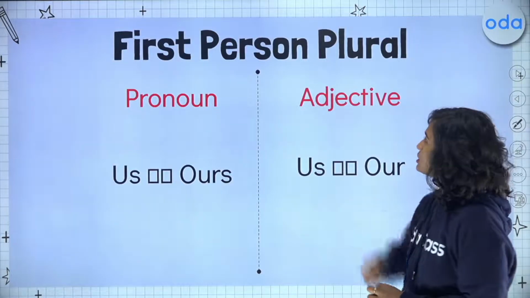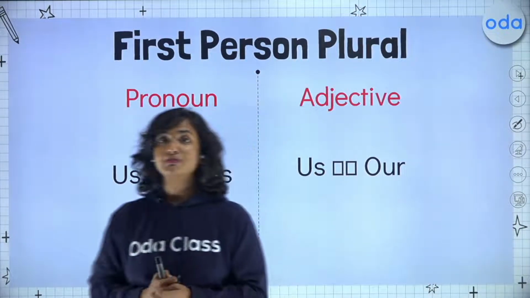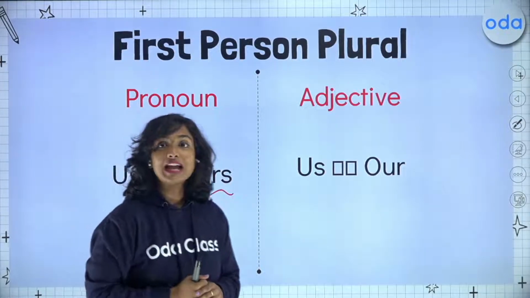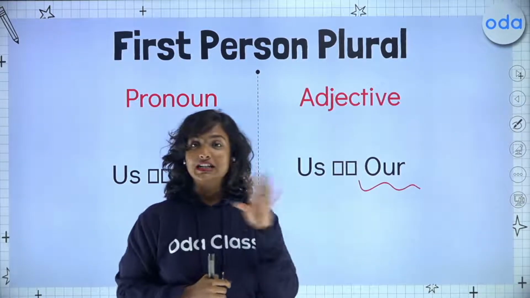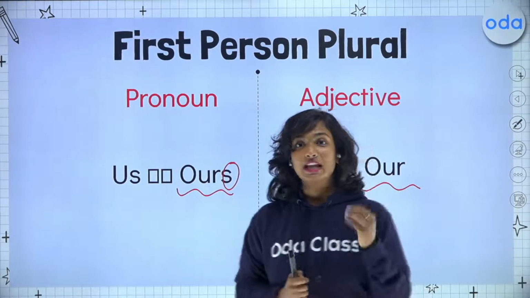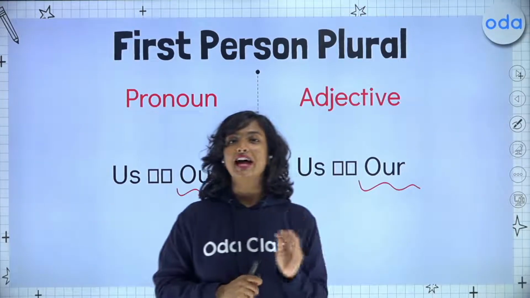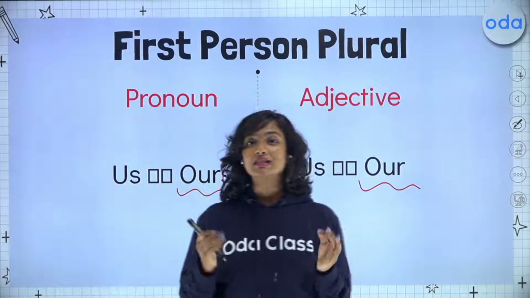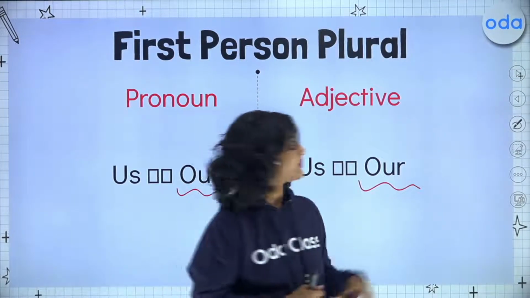So moving on to our first person plural. We already know that our first person plural pronoun is ours and adjective is our. So the key difference here is this S right here. In the pronoun, we have the S. In the adjective, we do not have the S. Students, you can make a note of this because this point you'll be able to notice once again a little bit further in the video.